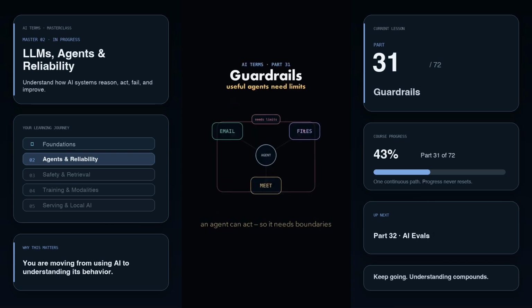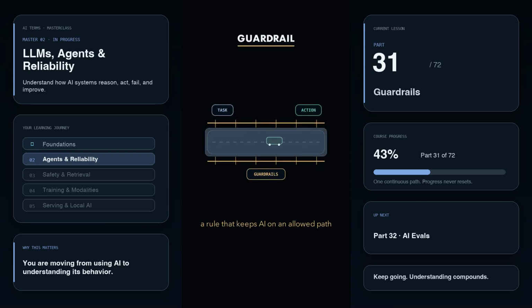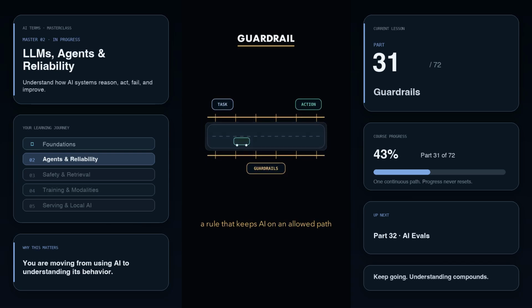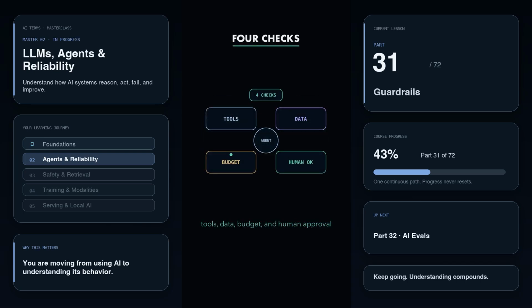Imagine an AI agent that can send emails, browse files, and book meetings. That sounds useful. It also needs limits. A guardrail is a rule that keeps an AI system inside an allowed path. Not a vague reminder, but a real boundary the app can check. For agents, guardrails usually answer 4 questions.